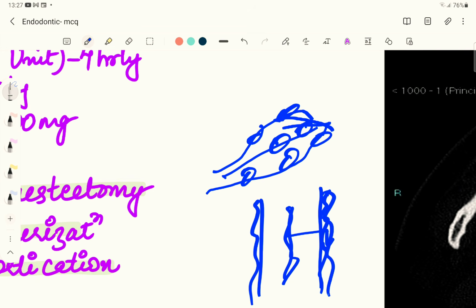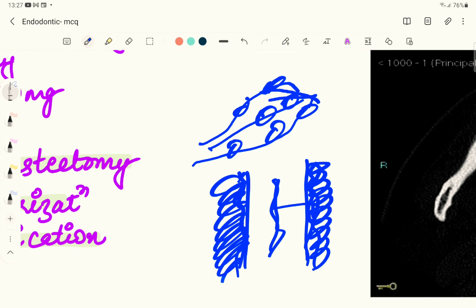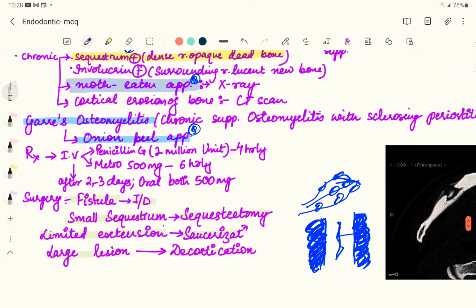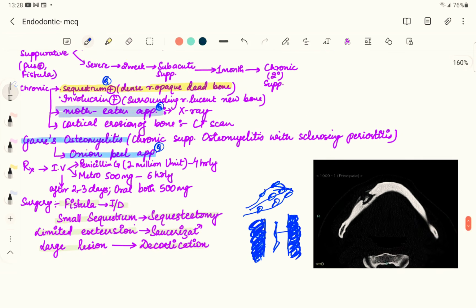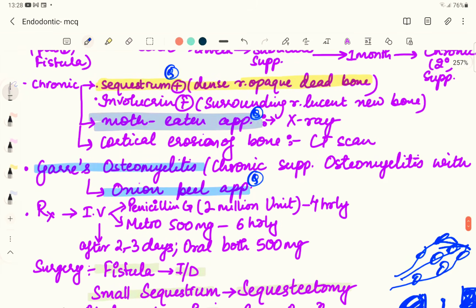bone. And since this infection is long standing, there is proliferation of the periosteum of the bone. We know that a long standing inflammation can always cause a proliferative event. So the periosteum of the bone starts proliferating in response to the infection, or we can say inflammation. This particular situation wherein the infection is chronic, long standing, and from the suppurative osteomyelitis there is periostitis, sclerosing periostitis, such a condition is known as Garre's osteomyelitis.